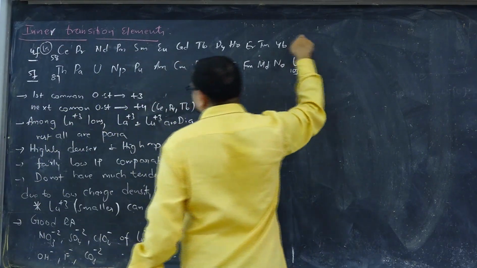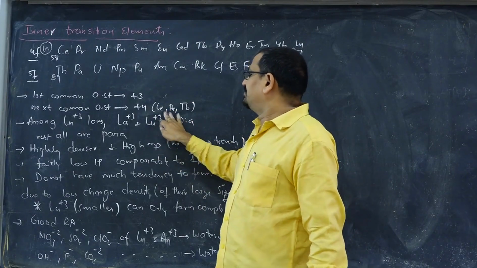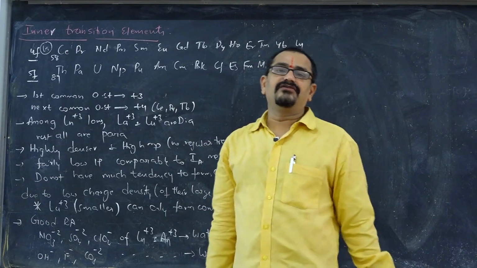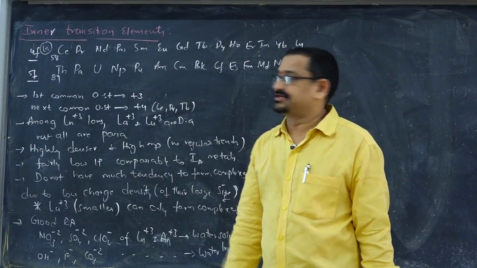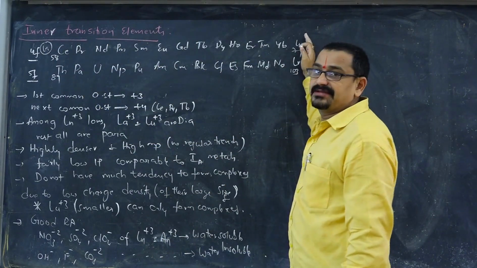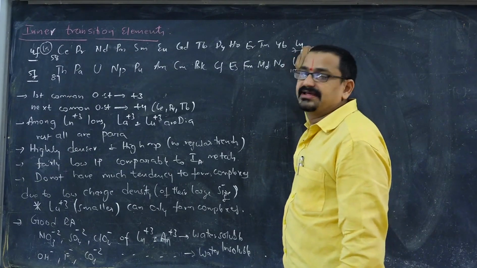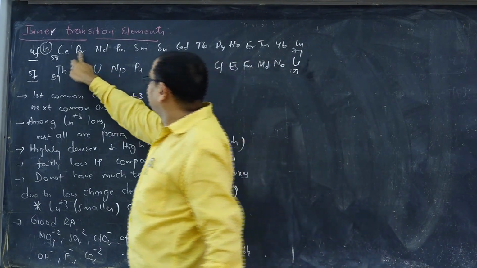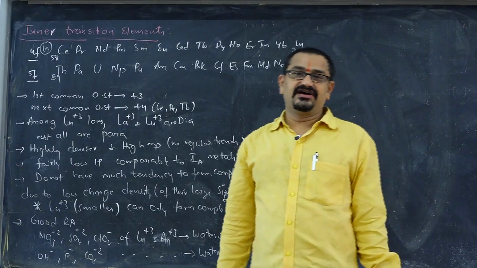La+3 and Lu+3 possess no unpaired electrons, so they are diamagnetic in nature, whereas all the other elements, cerium and the rest, are paramagnetic because of having unpaired electrons.